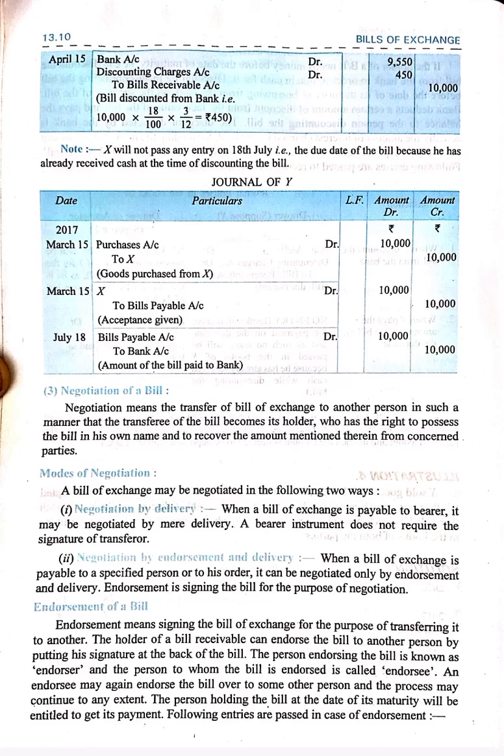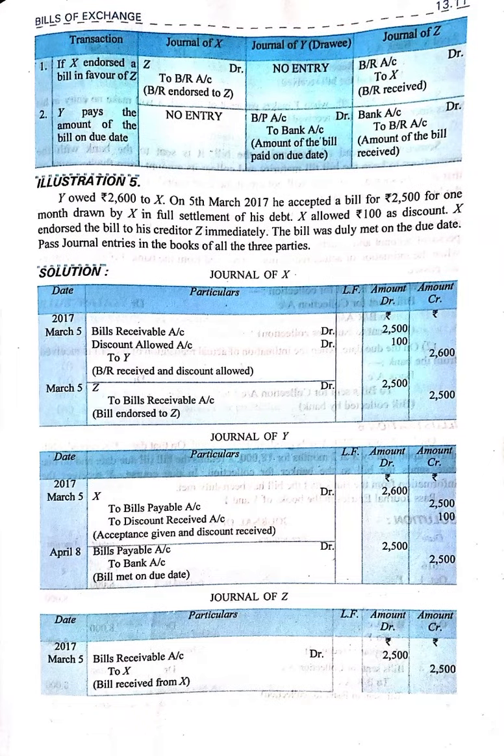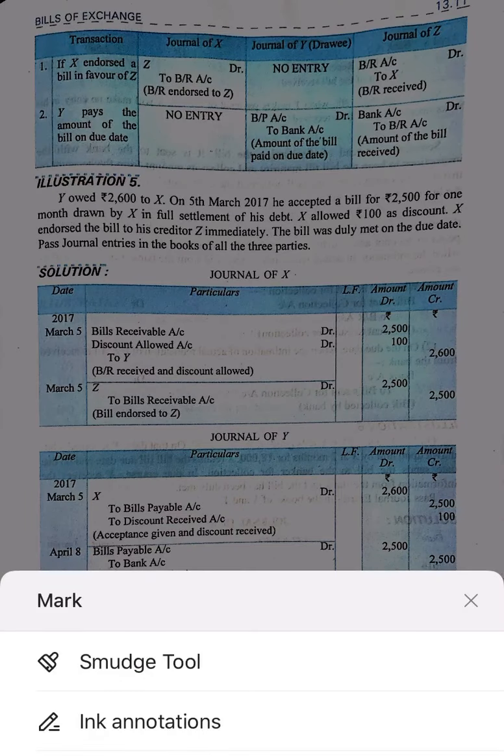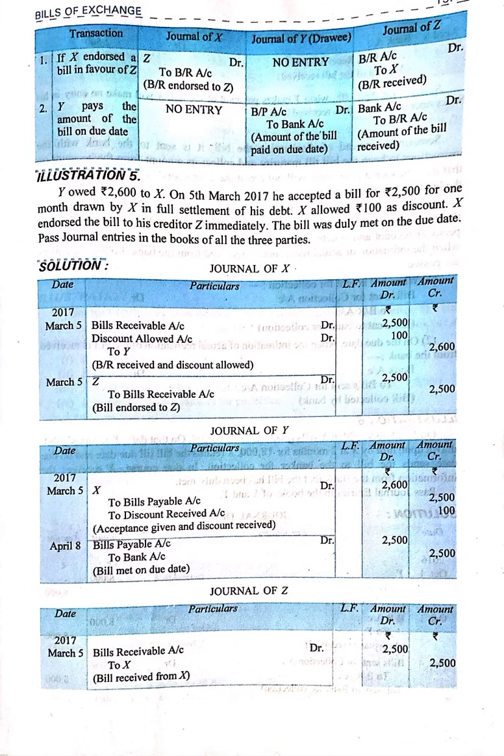Okay, so let's come to the illustration. Here are the general entries relating to that. Suppose there are three parties: X the writer, Y the acceptor, and Z to whom the bill is being endorsed. So when X endorses the bill in favor of Z, at that time Z debits bills receivable account. No entry will be passed in the books of Y, and Z will do the entry bills receivable account debit to X.